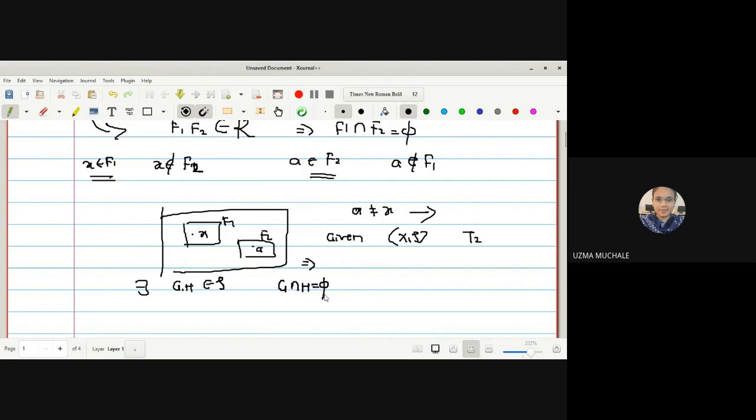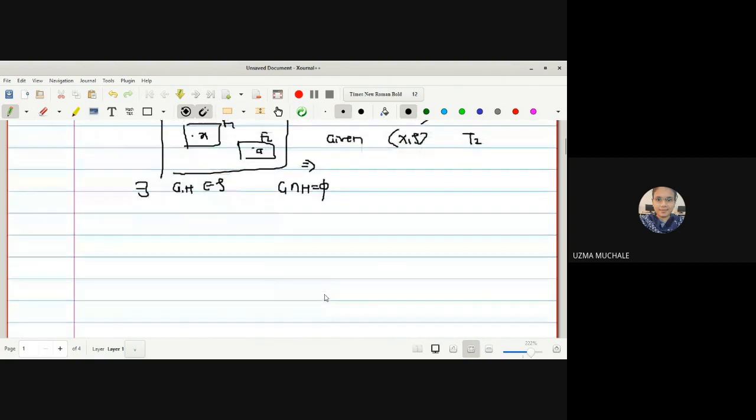That is, we have two disjoint open sets such that one contains the point X. We can say X belongs to Gx and A belongs to, we will select it as GA or GF2. So let us select F1. How to write F1? As we know, every set can be written as a union of all its singleton sets.